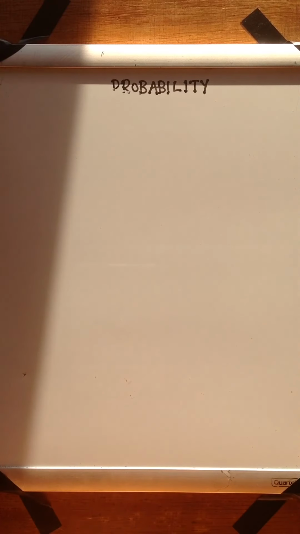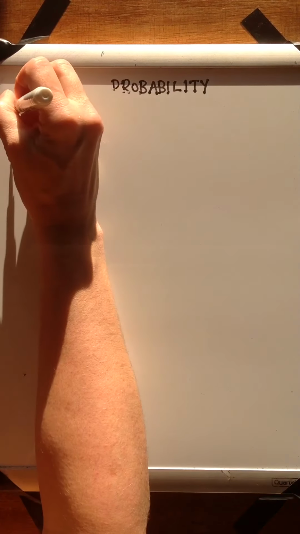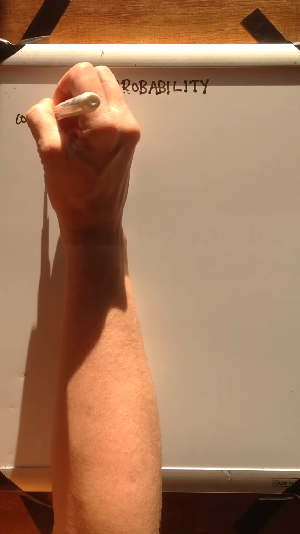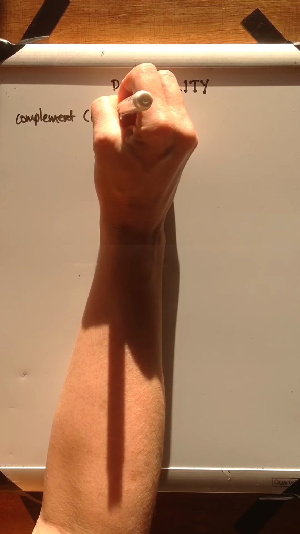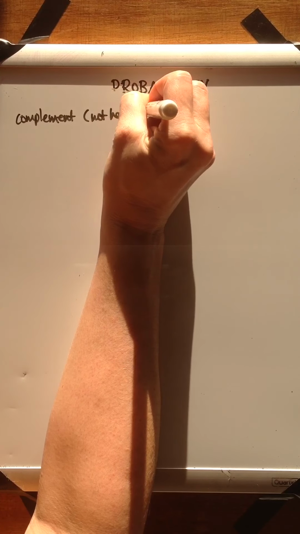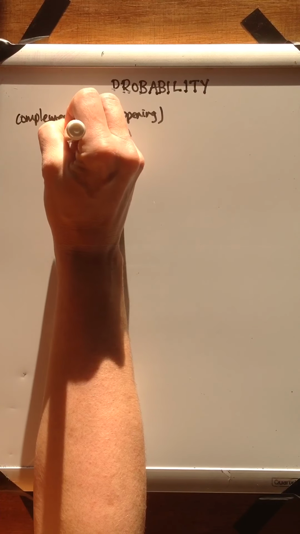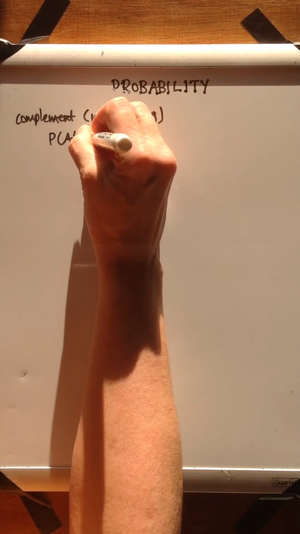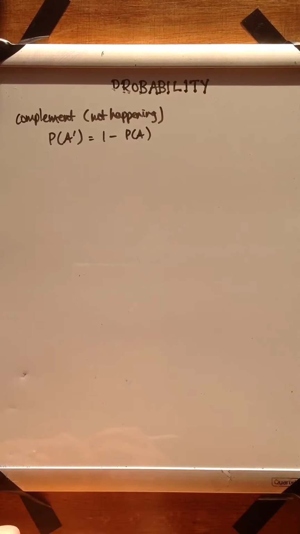Okay, so the complement, or the idea of something not happening, can be calculated. This is the event A not happening, from 1 minus the probability of event A happening.